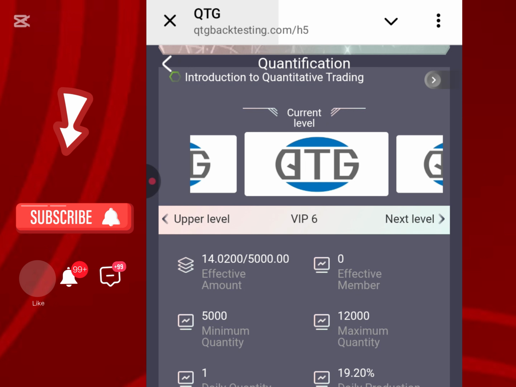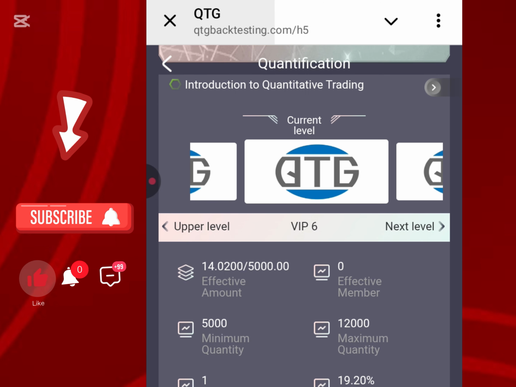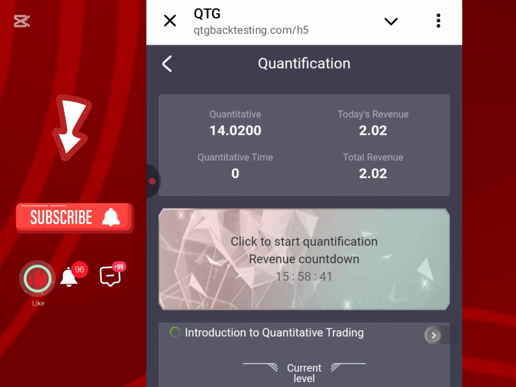I'm doing that because I want you guys to know that you can actually stack USDT little by little. However, this is not actually financial advice. I'm just showing you guys the things I do in the crypto space to actually earn money. You understand? These are what quantitative platforms are. Now you can see each of the VIP levels has different interest that it can give you. So I'm starting with around 12 USDT, right? That 12 USDT is going to be giving me approximately 2.02.